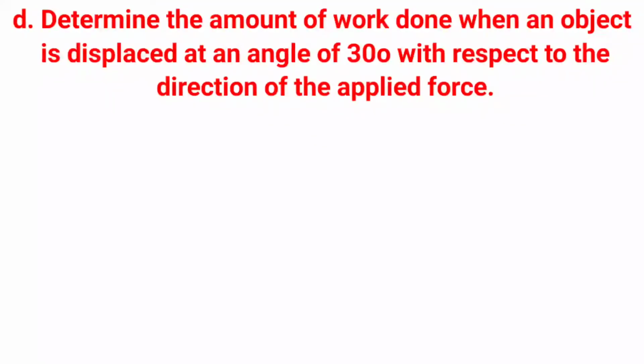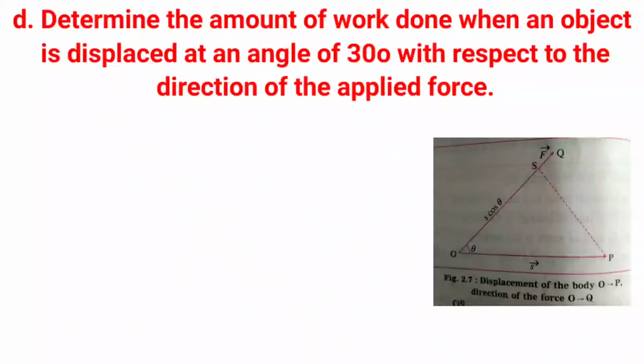D. Determine the amount of work done when an object is displaced at an angle of 30 degrees with respect to the direction of the applied force. You have to draw the diagram in this way. Then cos theta is equal to OS upon OP, so OS is equal to s cos theta.